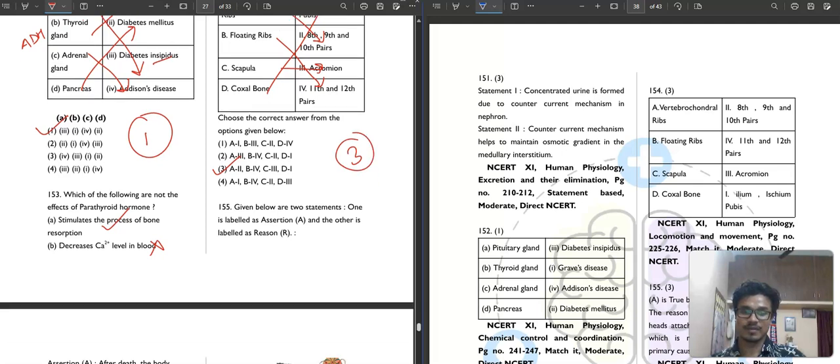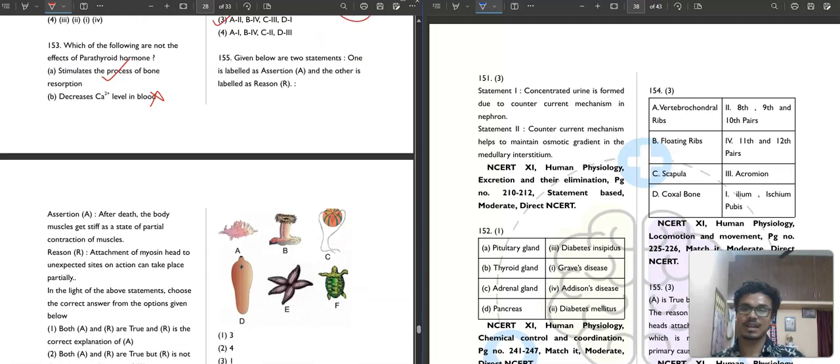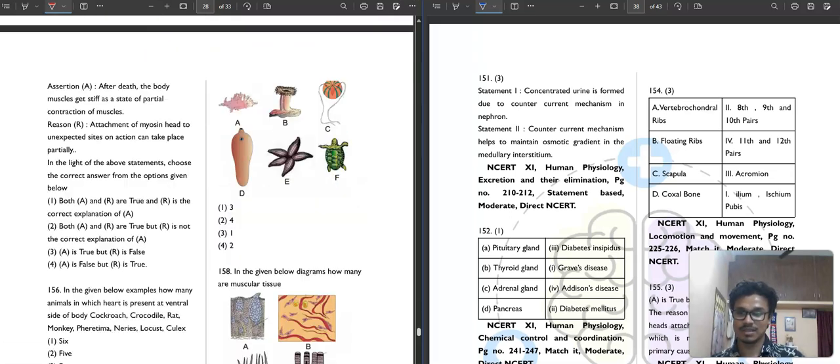Then question number 155. It is saying that given below are two statements. One is labeled as assertion and the next is the reason. Assertion is saying that after death, the body muscles get stiff as a state of partial contraction of muscle. It is correct. You will read a lot more in your FMT, in third prof, third MBBS. This is a very interesting thing.